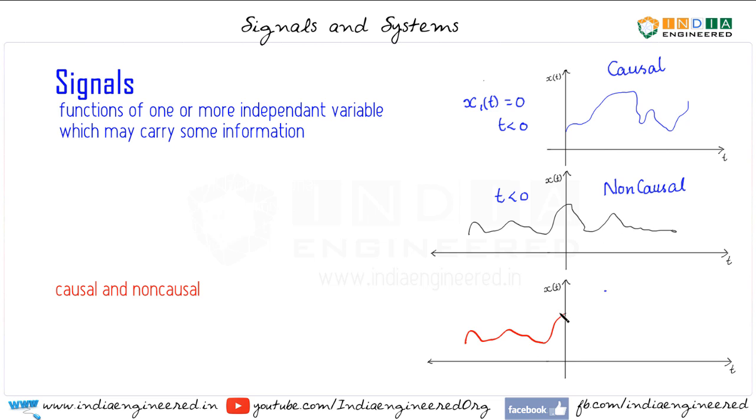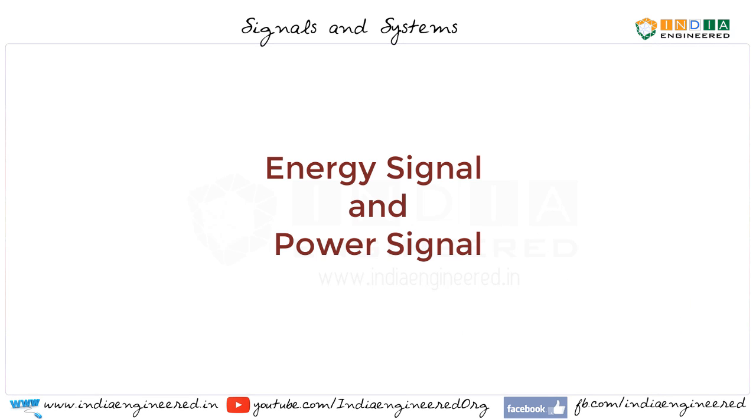Now this is another interesting class of signals. It is called anti-causal signal. Here the signal value is 0 for t greater than 0. So this is an example of a causal signal. This is an example of a non-causal signal, and here we have an example of an anti-causal signal. So causal signal means the signal value is 0 for t less than 0, and if it is not causal, we can say it is a non-causal signal. And anti-causal means x of t is 0 for t greater than 0.